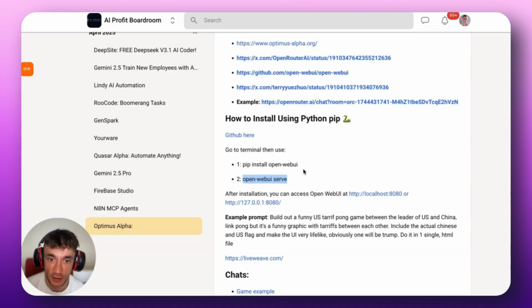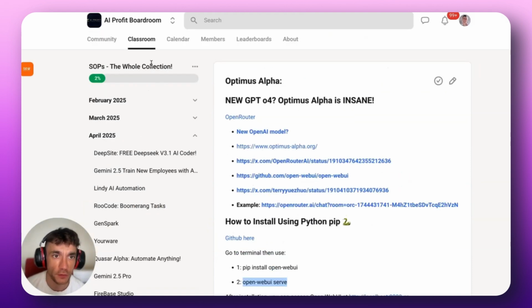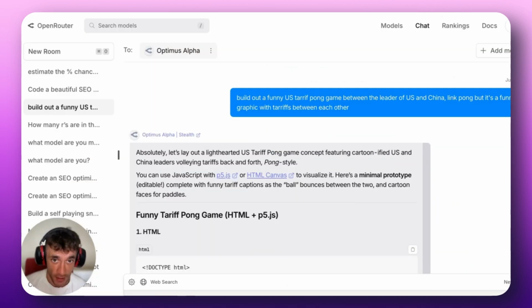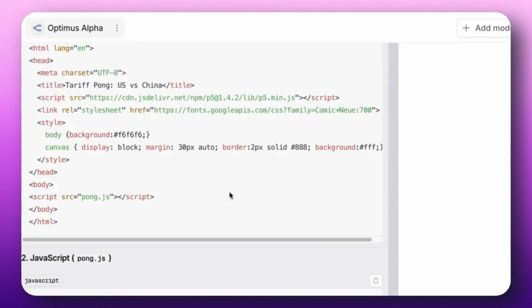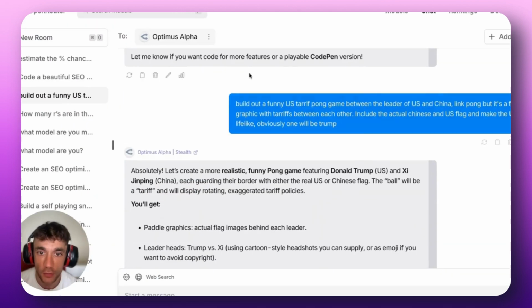So I'll pull up this chat inside the AI Profit Boardroom. Just go to the SOP section, you get all the notes here. Essentially what we said here was: build out a funny US tariff ping pong game between the leader of the US and China, like Pong, but with funny graphics with tariffs between each other. It coded that out. Honestly, it wasn't that great.